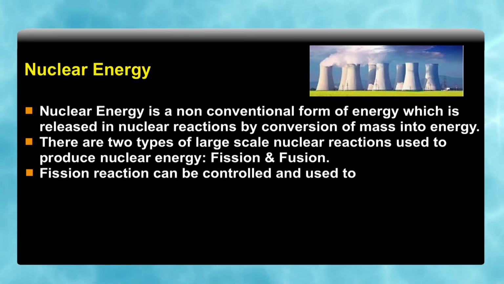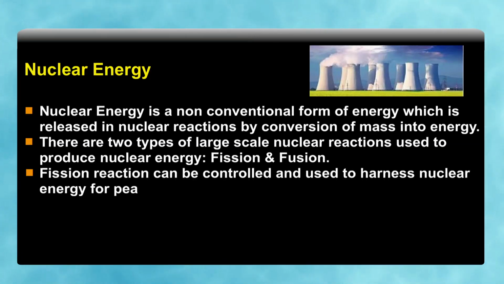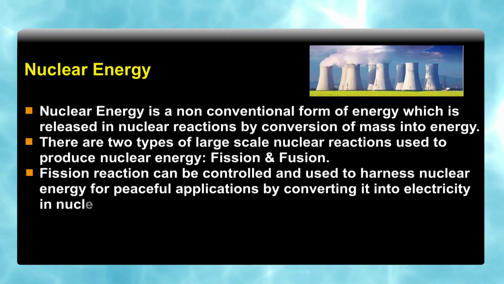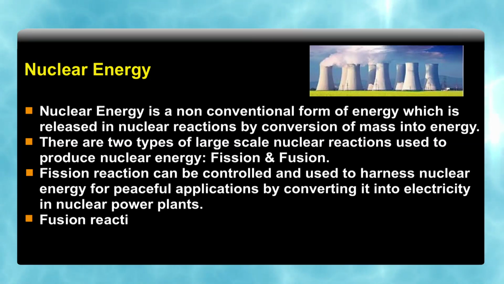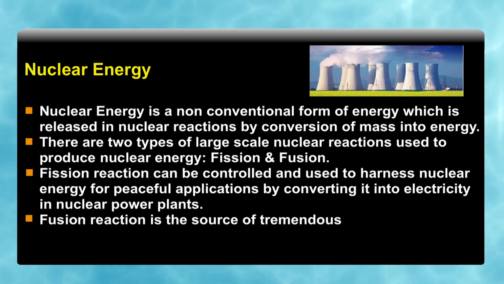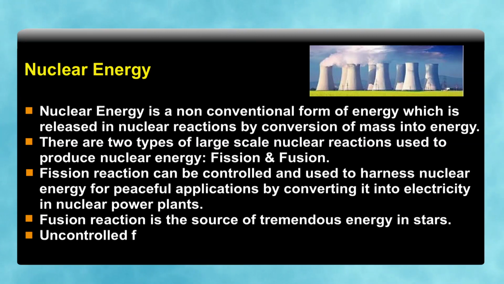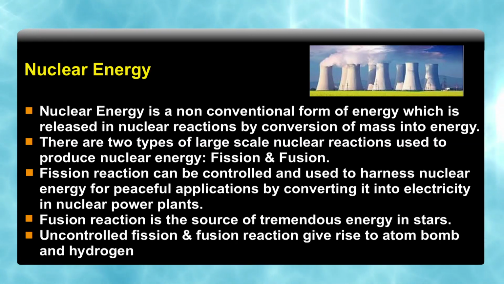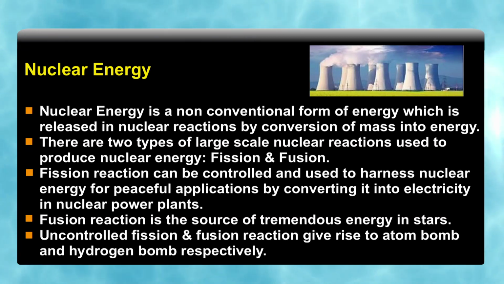Fission reaction can be controlled and used to harness nuclear energy for peaceful applications by converting it into electricity in nuclear power plants. Fusion reaction is the source of tremendous energy in stars. Uncontrolled fission and fusion reactions give rise to the atom bomb and hydrogen bomb respectively.